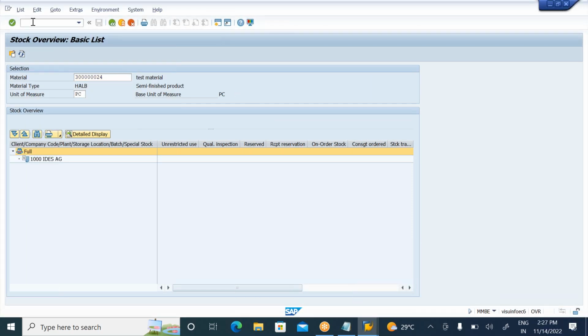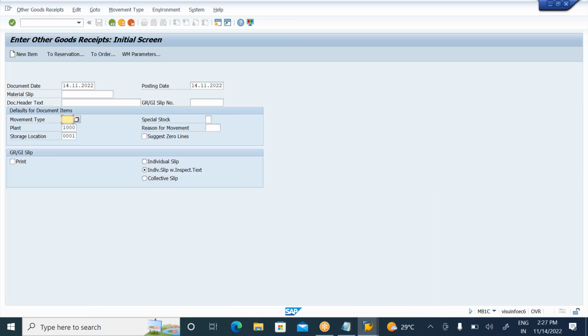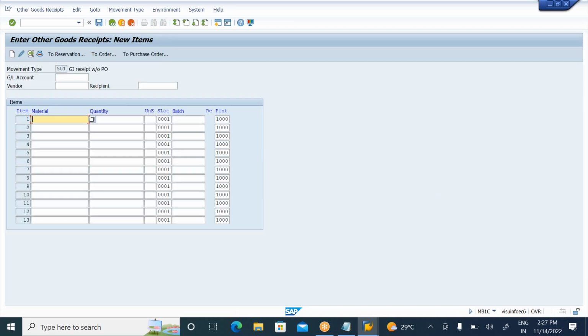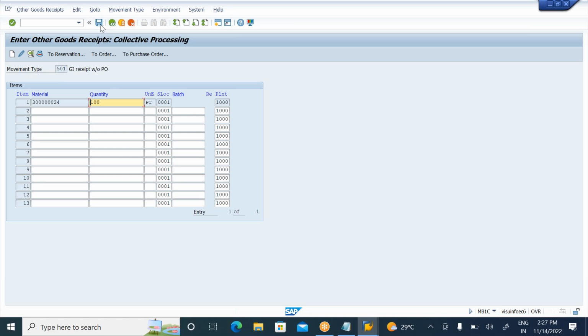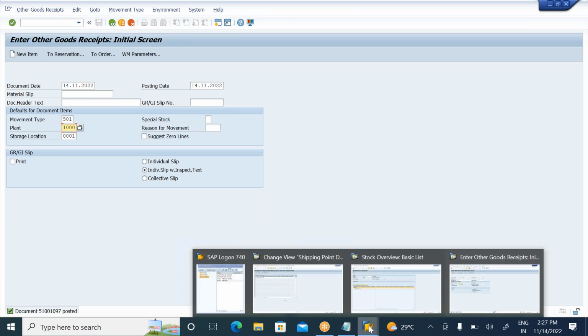For this, what we observed, either you can create a PO to the vendor, or whenever the material is required in emergency, the user will go and call the vendor. Once the vendor dispatches, with movement type 501 we will receive the stock, enter the plant store location, enter your material code and enter the quantity. So 100 quantity, enter, and you can consider. Okay. Now with this, the material got posted.